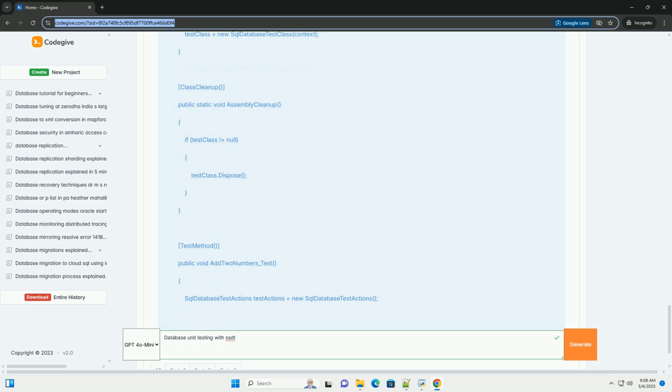Steps involved. 1. Create a database project. 2. Create a test project. 3. Define database connection. 4. Write unit tests. Test conditions. Test actions. 5. Run tests. 6. Analyze results. 7. Refactor and repeat.